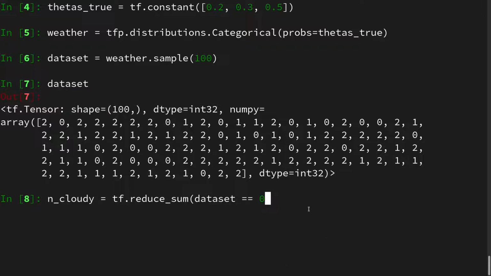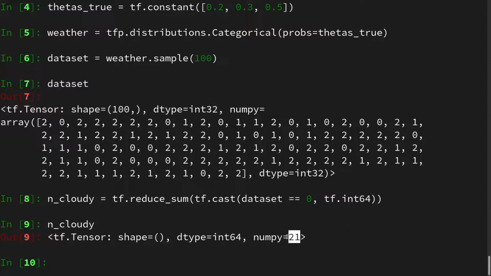But if we do this, then TensorFlow will raise an error because if we do the equality, then it will output a boolean and we can't reduce the sum of a boolean. So we have to cast it, and we will cast the booleans into integers by saying tf.cast, and then we do dataset equals 0, and we cast it into an integer, and we use 64-bit long. And then we see how many cloudy days we have, and we have 21 cloudy days.